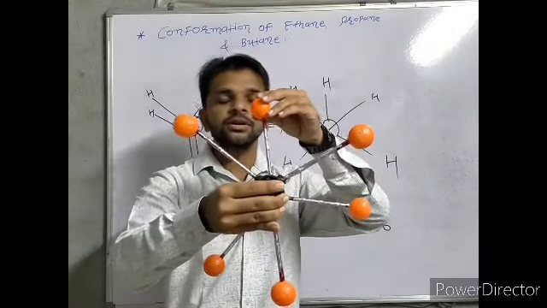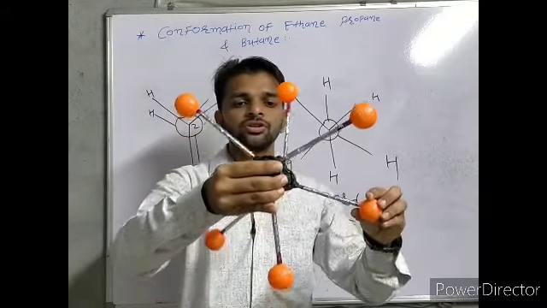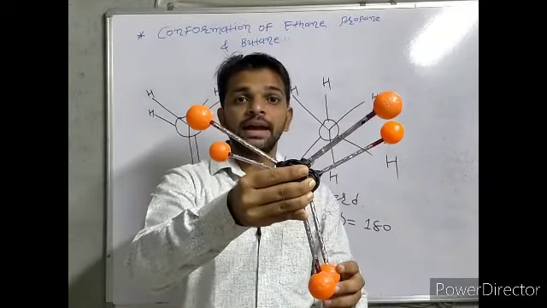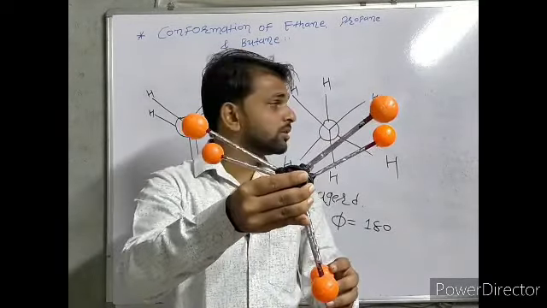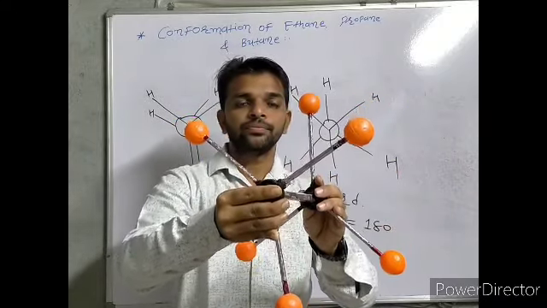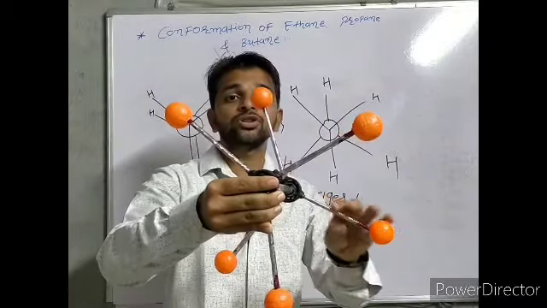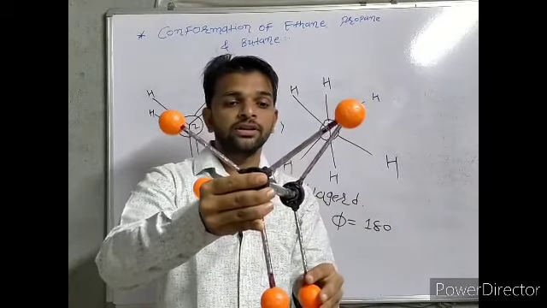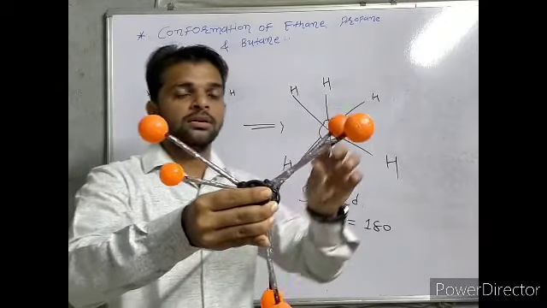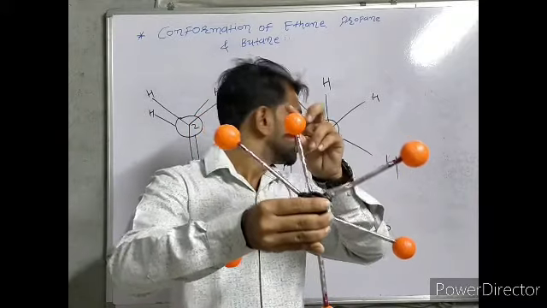Again we rotate 60 degrees, meaning the total rotation is 120 degrees, then we get the eclipsed structure. Again we rotate 60 degrees, meaning the total rotation is 180 degrees, then we get a structure like this, again staggered. Again we rotate 60 degrees, meaning the total rotation is 240, then we get a structure like this, again eclipsed. Again we rotate 60 degrees, then we get a structure like this, staggered.